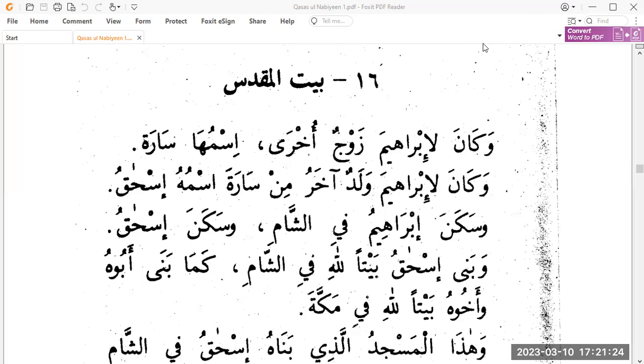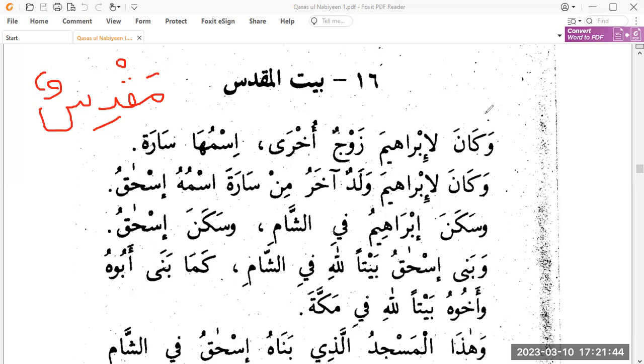This is Maqdis. Let me write it here. Maqdis. Now this is not Muqaddas, that we read it as Baitul Muqaddas. No, it's Baitul Maqdis. That's how the right pronunciation will be.